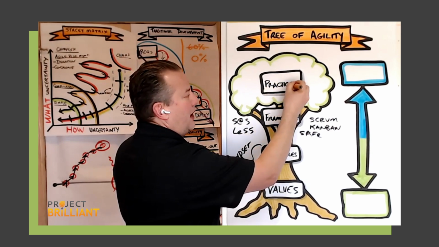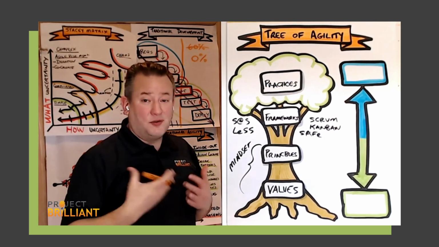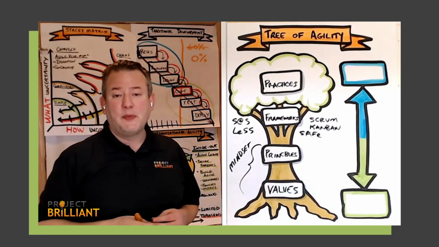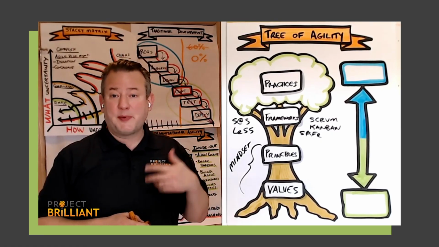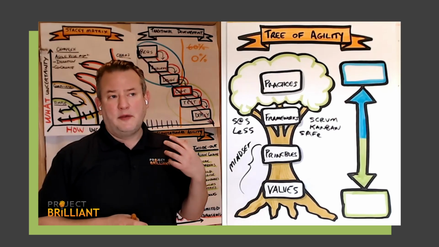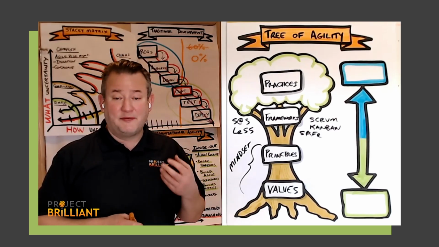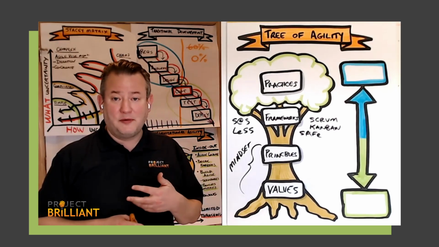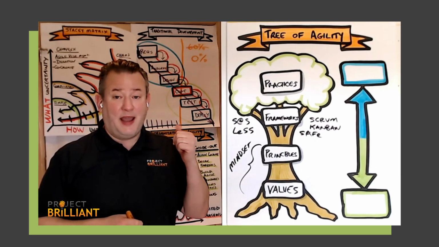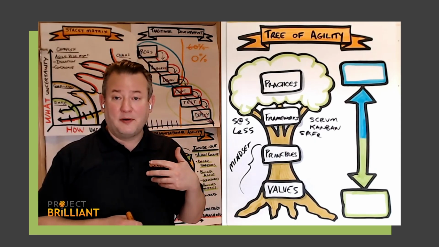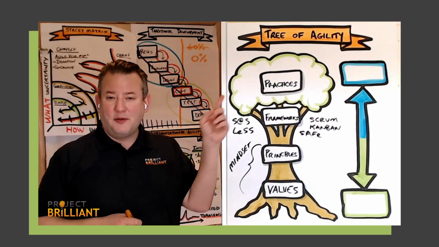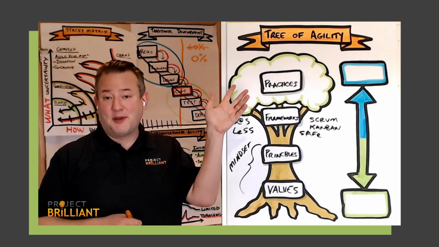And so when we talk about practices, what we're thinking here, these are things we can do and see and witness and measure. And so up here, we're going to have things like Scrum meetings, like daily Scrum, sprint retrospective, things like that. You've also got practices like technical practices of test-driven development, continuous integration. You might have other practices like having a backlog, other things like roles, Scrum Master, Product Owner, doing things like prioritization. So all those kind of practices up here, thousands of things we could put up here in the leaves of the tree.